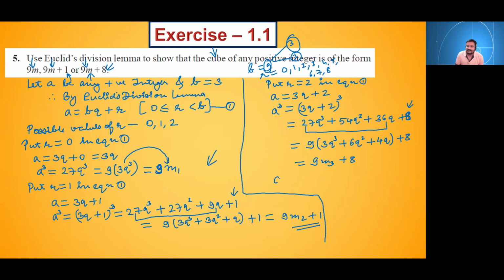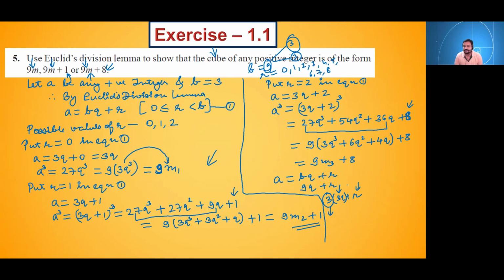See, our Euclid's division lemma is bq plus r. If I take this b as 9, this will become 9q plus r. And if I split this 9q plus r, it will become 3 multiplied by 3q plus r. So I am taking this as b now, and this is my quotient, and this is my remainder. Harsh, is it clear to you?